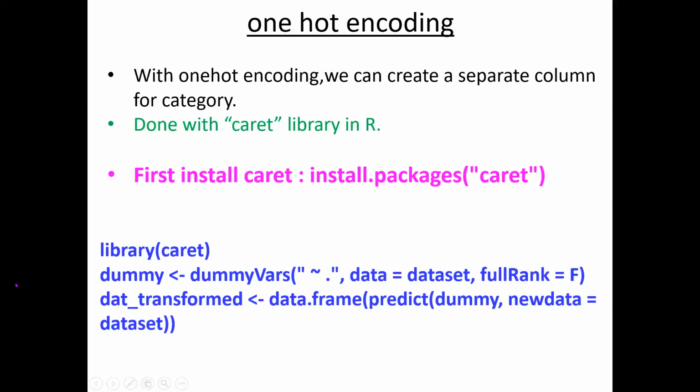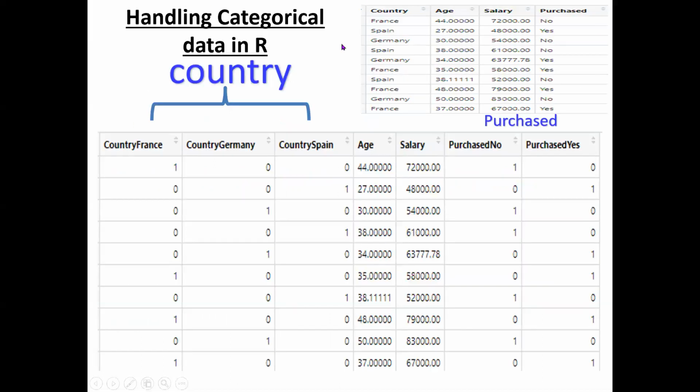If you apply this dummyVars, then for example if country and purchased are both there, at a time both can be converted into the coding part. But there is some difference between the previous encoding and this encoding. So what is the difference? This is one-hot encoding. What happens is, what is the original data? In the country there are France, Spain, Germany. So for these 3 different countries, 3 columns are created in one-hot encoding.